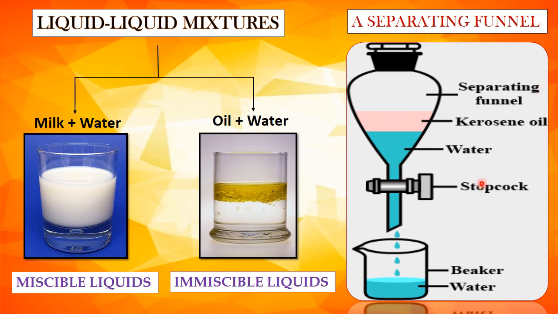Now the liquid at the lower level is collected first by carefully opening the stopcock. As soon as the heavier liquid flows out completely, the stopcock is closed. So the lighter liquid stays in the separating funnel, whereas the denser liquid collects in the beaker. So the two liquids are separated.